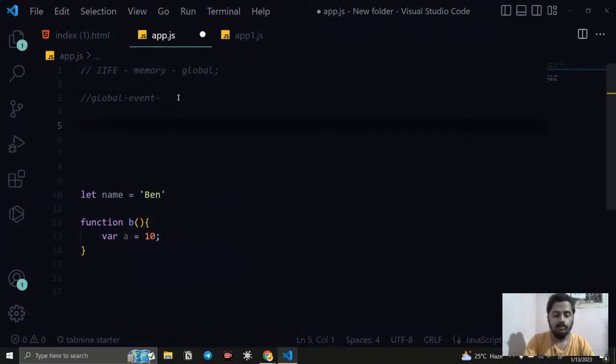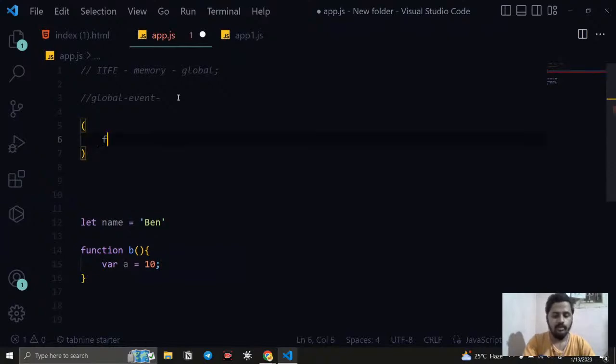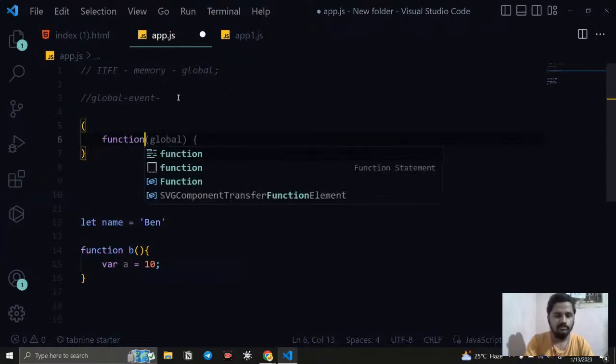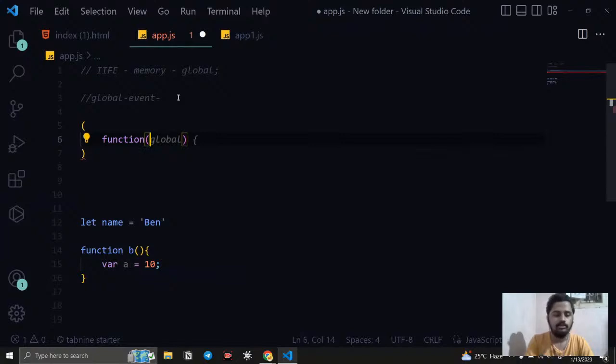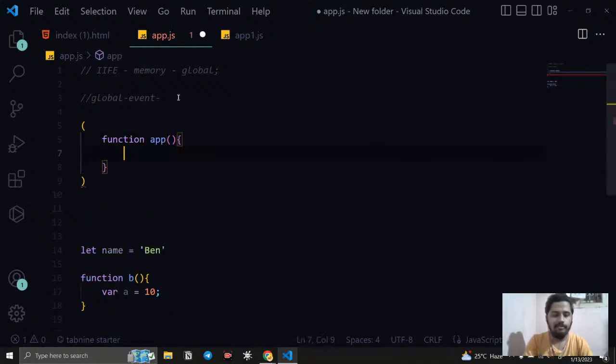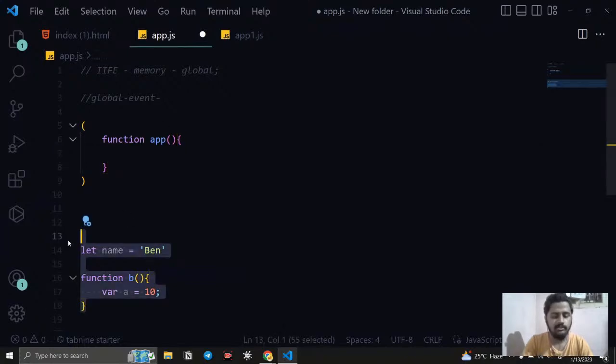So we can simply write a function, and here I am going to name this function app, which is the file name. Let us consider it like this, and this app is going to have all the things.